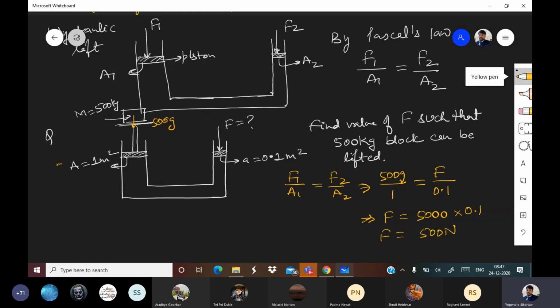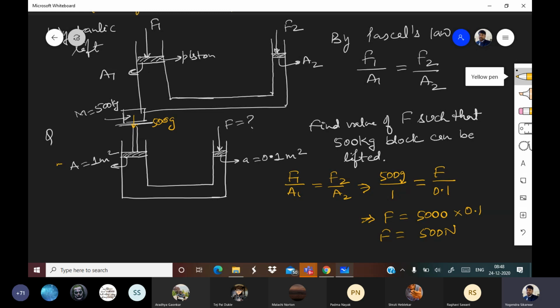Comparing F with kg, it will be a 50 kg object, because for a 50 kg object, force will be 500 Newton. So by using a 50 kg object, you are able to lift a 500 kg object.